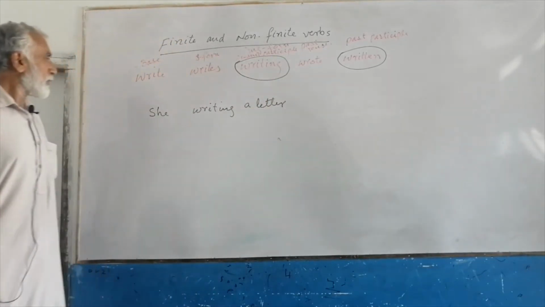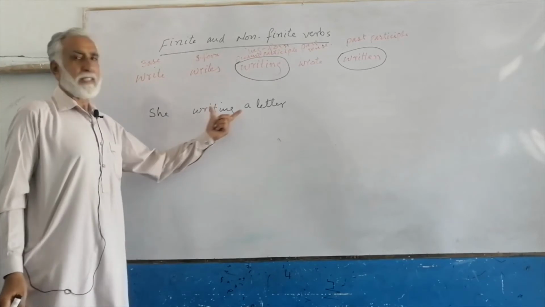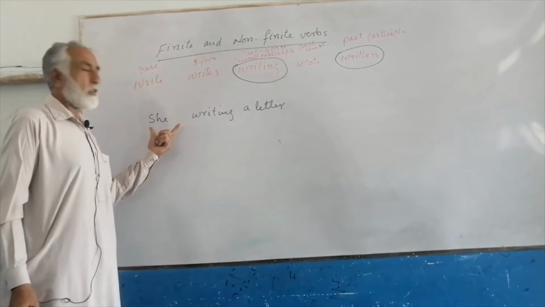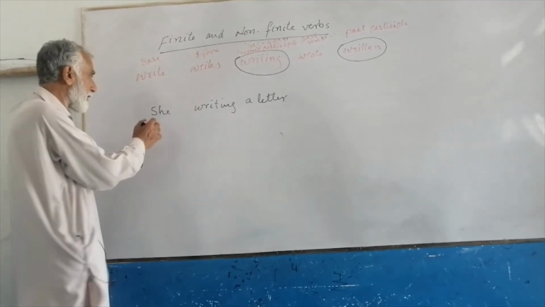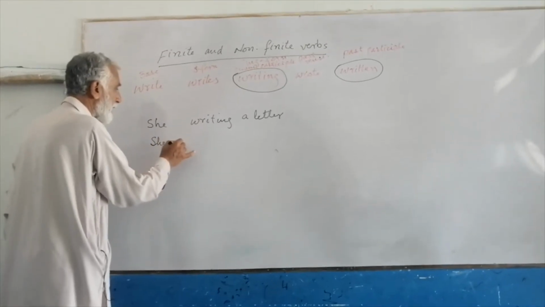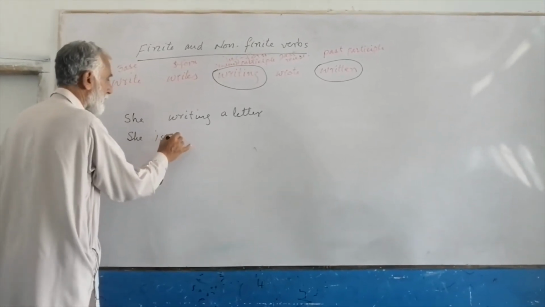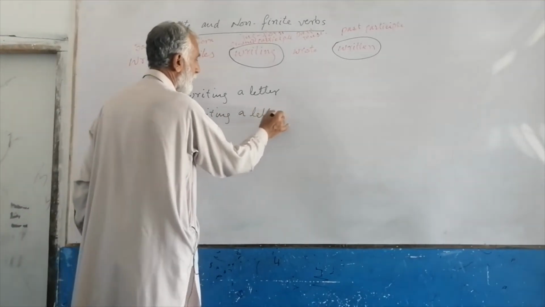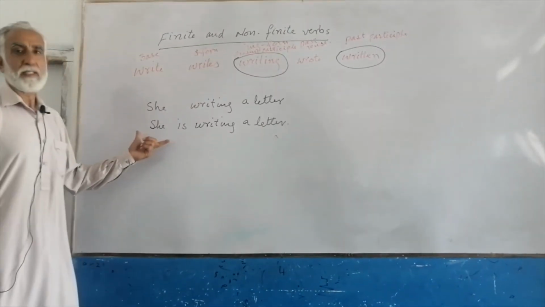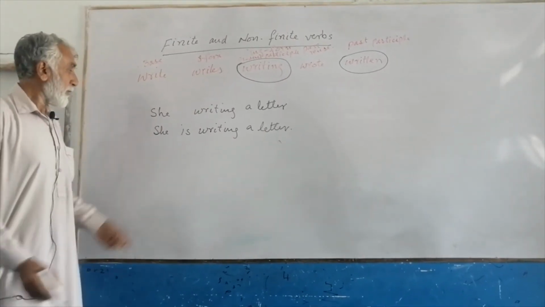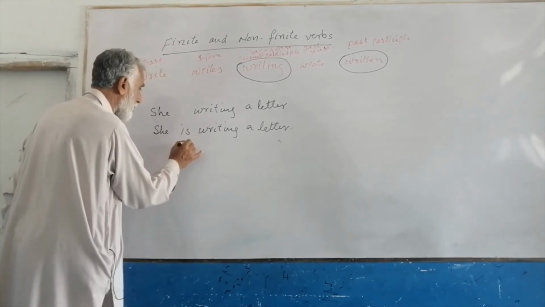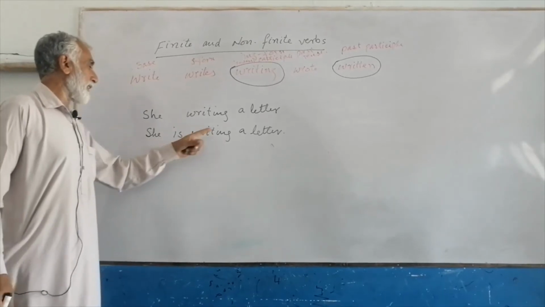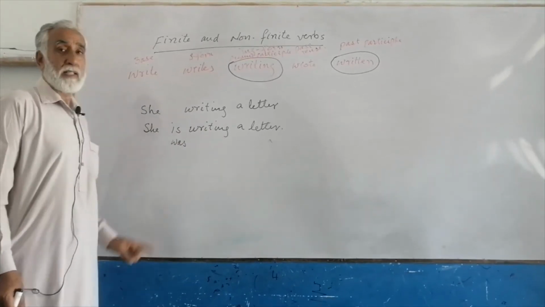So what will you say about this sentence? She writing a letter. Definitely you will say that we don't know about the tense. If I say she is writing a letter, you will say that it is present continuous tense. If I put was instead of is, you will say that she was writing a letter and it is past continuous tense.